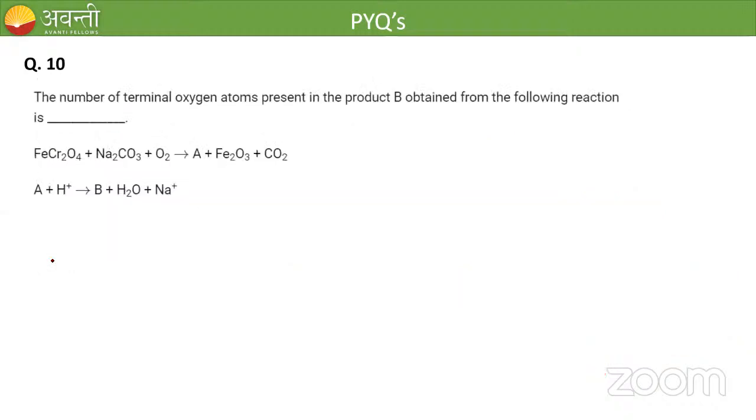The number of terminal oxygen atoms present in product B obtained from the following reaction is. So can you guess which reaction it is? What is the name of this compound FeCr2O4?